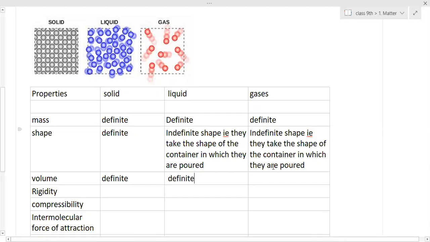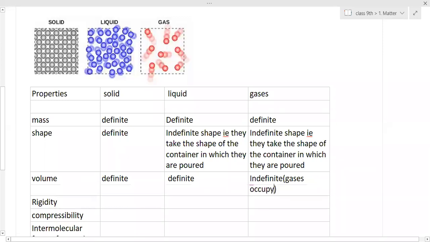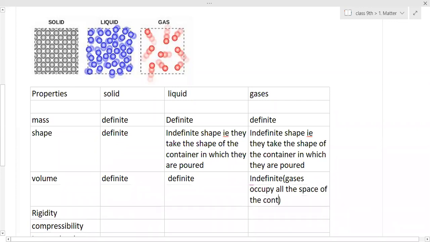And gases have indefinite volume. They don't have definite volume. They will occupy the full space. You can write here: gases occupy all the space of the container. Whatever space is available to them, they will occupy everything.